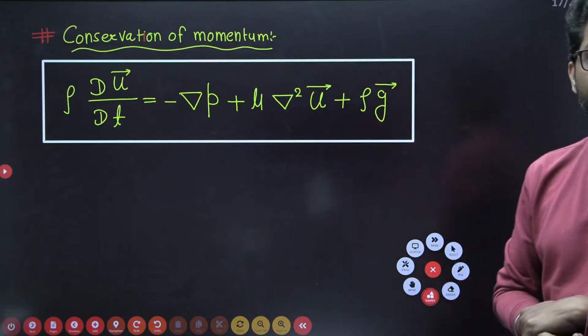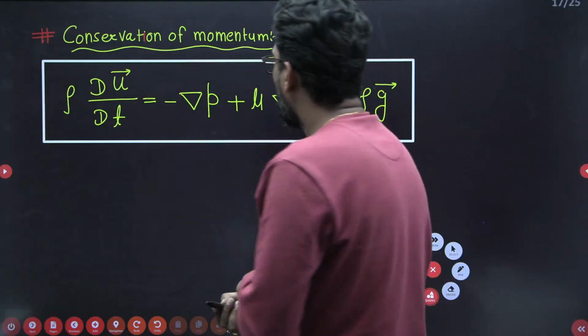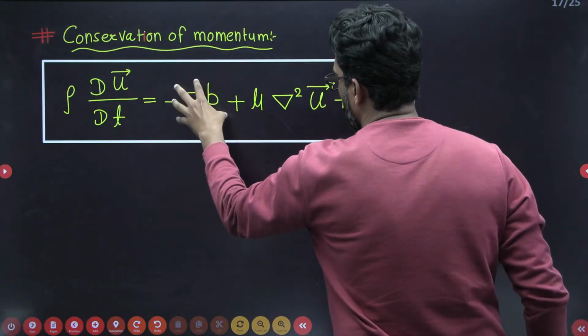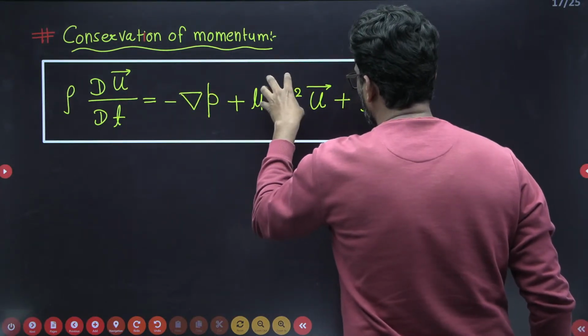This says that the net force is made up of the force due to pressure, the force due to viscosity, and the body force.